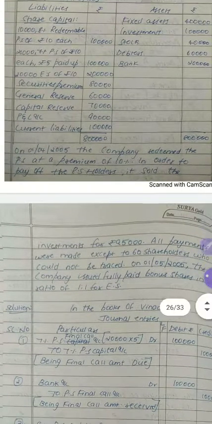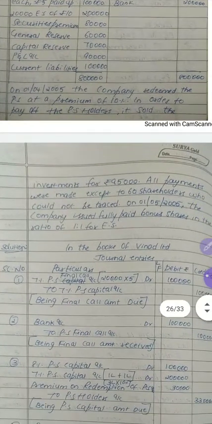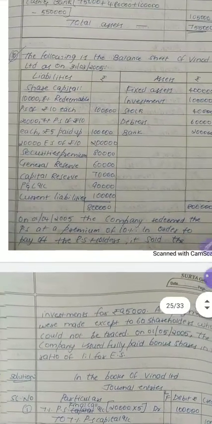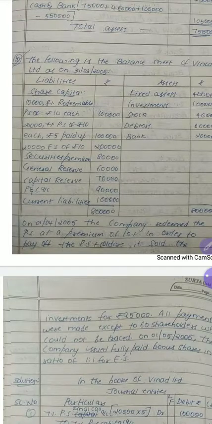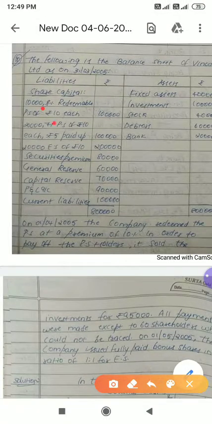See here what they have given. There are two types of preference shares. One is 8%, the other one is 7%. They have not said whether to redeem only 8% or only 7%. If the question is silent, what you need to do is redeem both the preference shares. So you need to redeem the 8% shares, and you also have to redeem the 7%. But 8% shares are fully paid, so you don't have to make a call. But 7% shares are partly paid. That means you need to make a call.